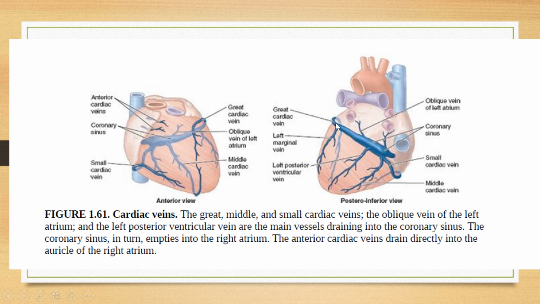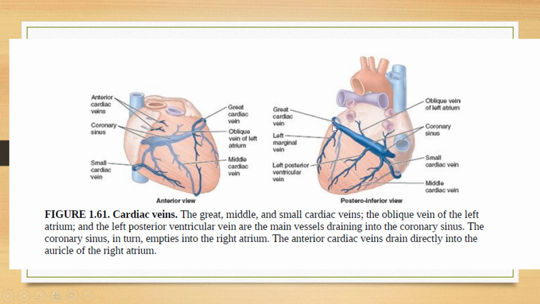They have shown the posterior side here. This is the posterior side, and this is the anterior one. This is the great cardiac vein, which is present over the left side of the heart. Then there is the middle cardiac vein, and this is the small cardiac vein, which are present on the right side of the heart. This is the posterior view.